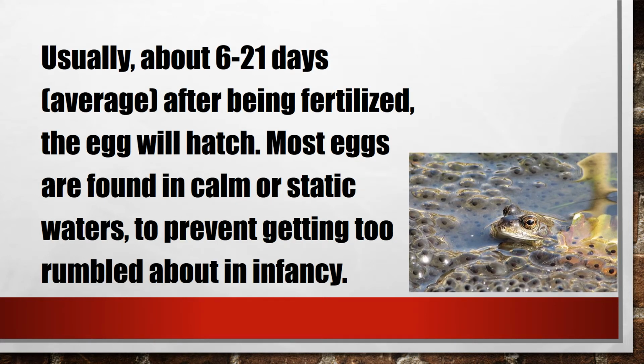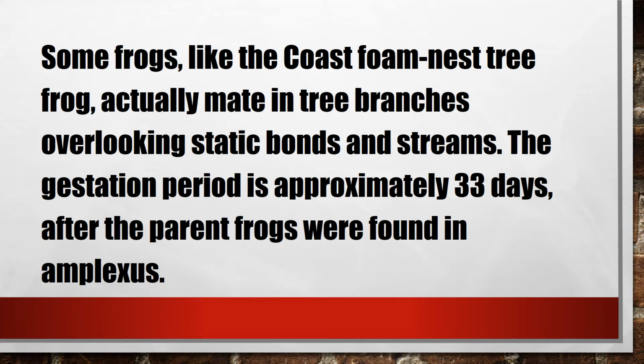Usually, about 6 to 21 days after being fertilized, the egg will hatch. Most eggs are found in calm or static waters to prevent getting too tumbled about in infancy. Some frogs, like the coast foam nest tree frog, actually mate in tree branches overlooking static ponds and streams. The gestation period is approximately 33 days after the parent frogs were found in amplexus.